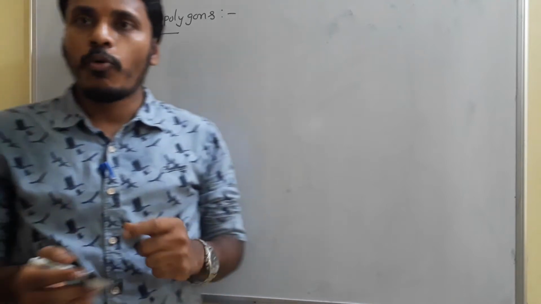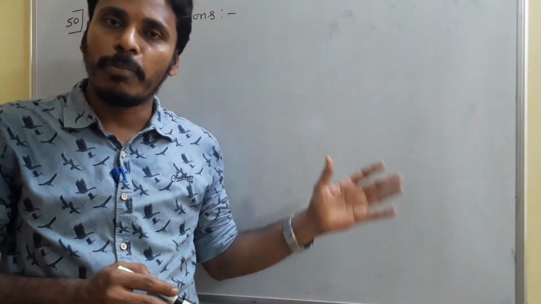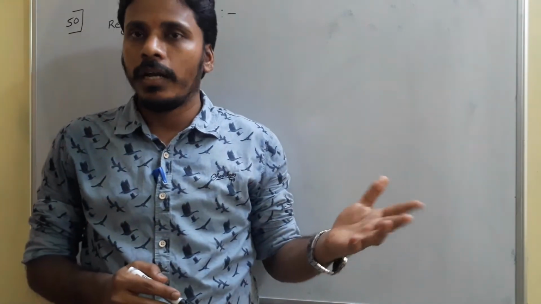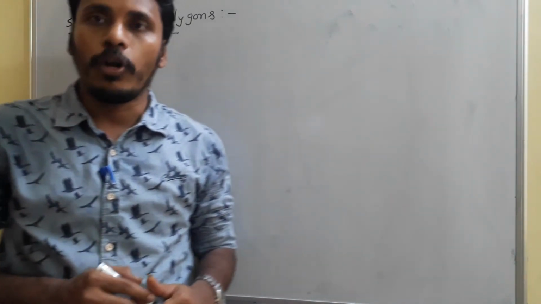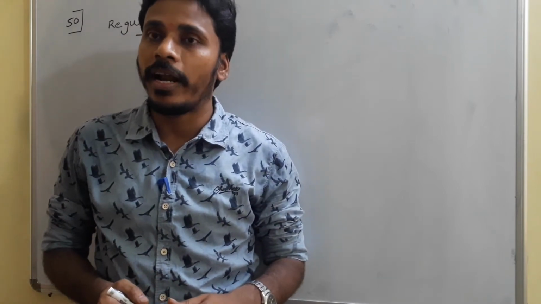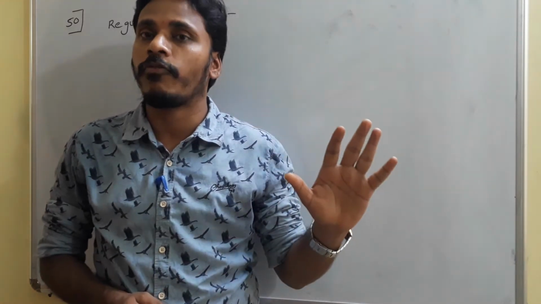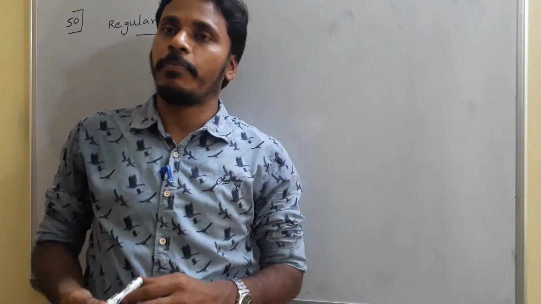See, in the 49th point we discussed quadrilaterals, which contain 4 sides, and before that the complete discussion was on triangles, which have 3 sides. And now coming to polygons. A polygon, just like a triangle and quadrilateral, may contain many sides. And we know that if it has 5 sides, we call that polygon a pentagon.